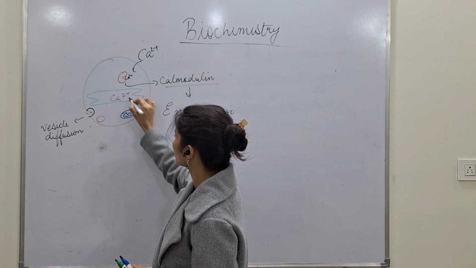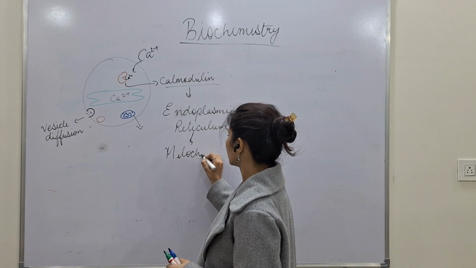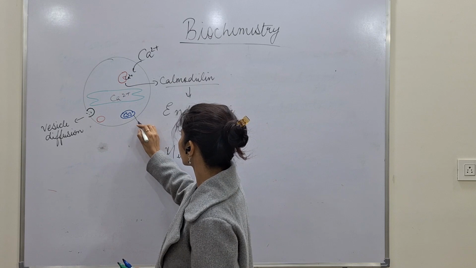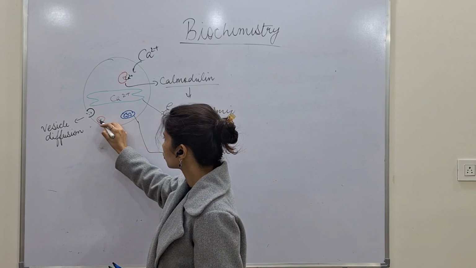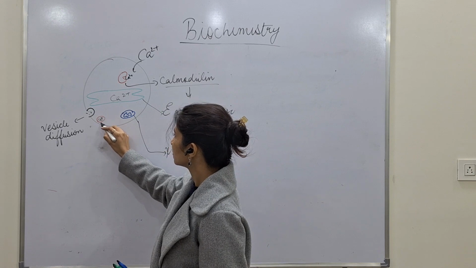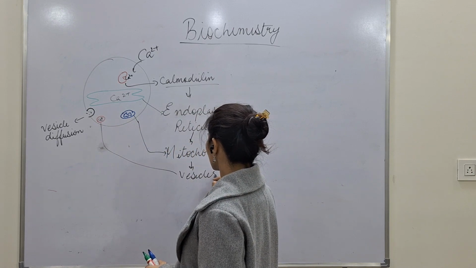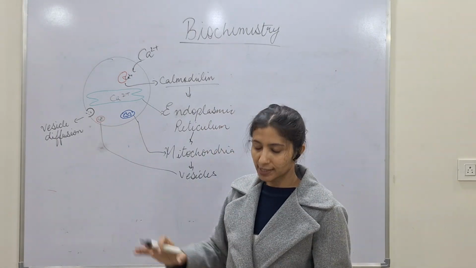The calcium will be taken over here. Then it will go to the mitochondria, which is this one. After that, it binds with the vesicles, and later it is taken out from the system.